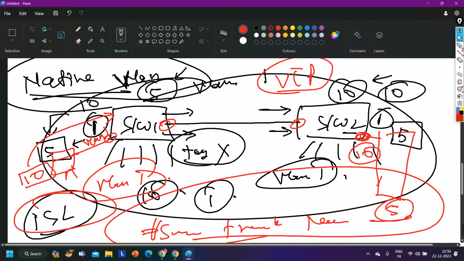Now this switch will check that the receiving interface VLAN is VLAN 1. So it will forward one copy from this trunk link without adding a tag number. Switch 2 will receive it. Switch 2 will check the VLAN tag. Inside the tag, the number is 10. Switch 2 will think this is a frame of VLAN 10. It will forward it to the server.